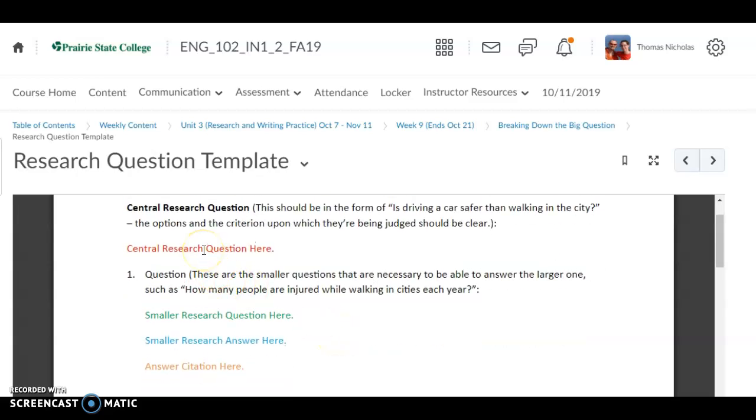You'll put your central research question here. Is the meme, which claims blah, blah, blah, accurate? And then you just put your smaller research questions here. The idea behind it is that if you can just find an answer to your large research question by typing it into Google, this is a question to which the answer is already known. But if there's disagreement there, then we break it down into smaller chunks, figure out what those smaller chunks are, and put it all back together. And that video, Breaking Down the Big Question, will help you walk through that.